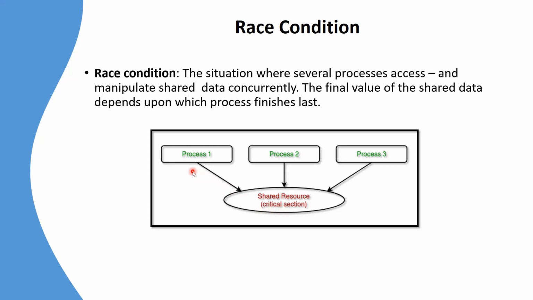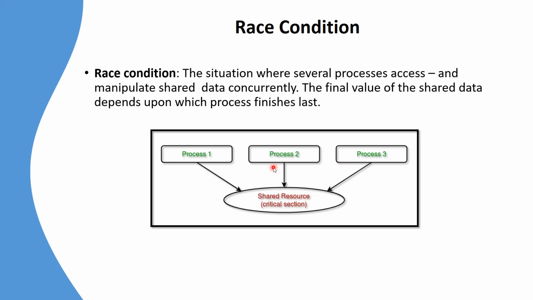There are three processes, process 1, process 2 and process 3, all having access to this shared memory. If process 1 changes the data, it will be visible to process 2 and process 3. If process 2 changes the data, it will be visible to process 1 and process 3. And if process 3 changes the data, it will be visible to process 1 and process 2.